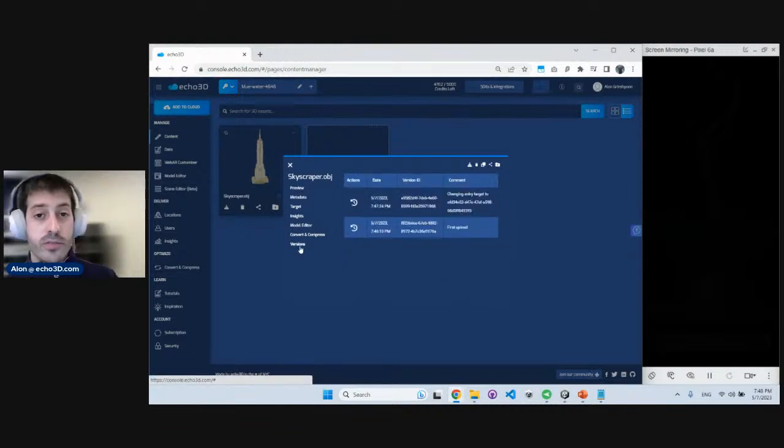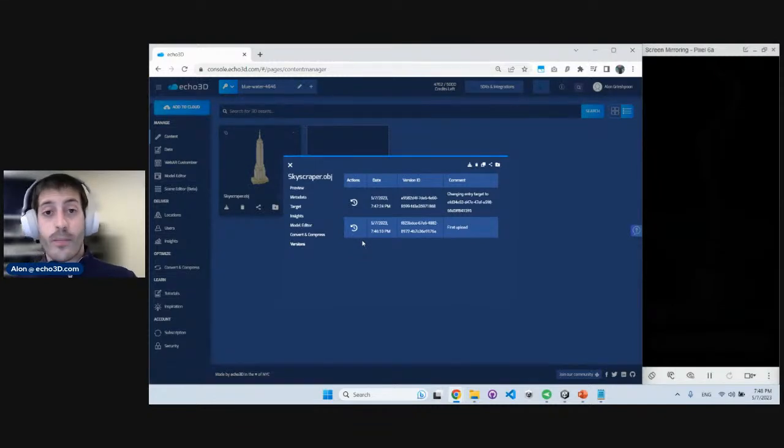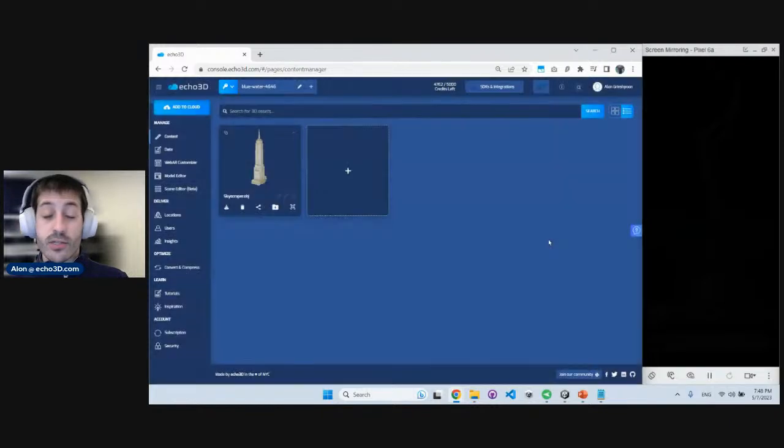And another cool feature we recently introduced is versioning. You can actually go back and forward in different versions of the assets after you upload it. So that's a really, really powerful tool. But let's start with something simple. We just uploaded that 3D model. I promise you, we can build an application with it right now. So perfect, let's do that.